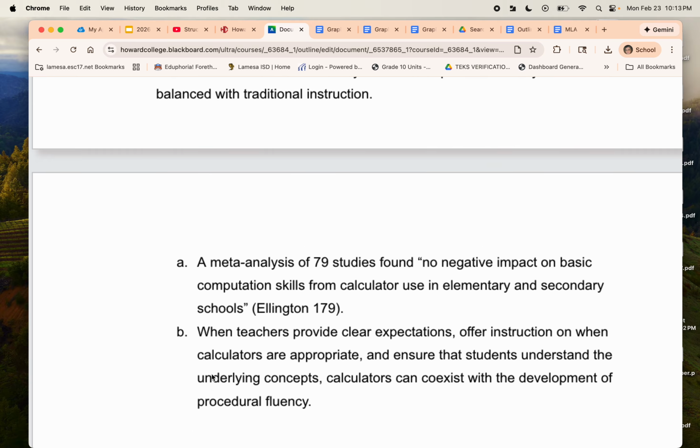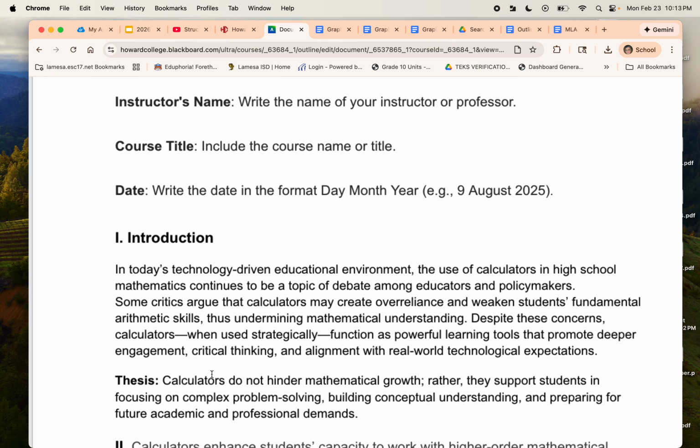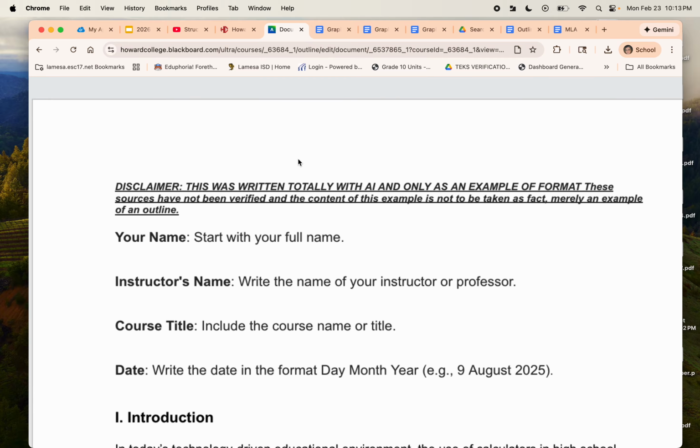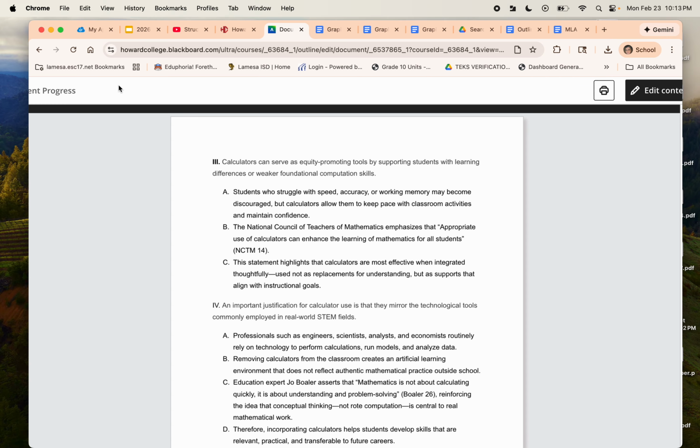And that's an outline. That's the outline of the paper. This could help you organize things, get that outline done first, and then you can pull all those things and put them together in your paper. So let's go see what the paper then looks like.